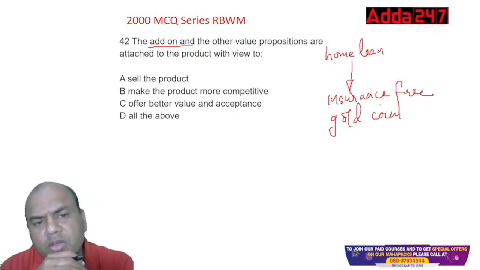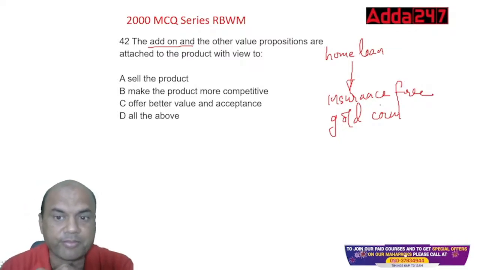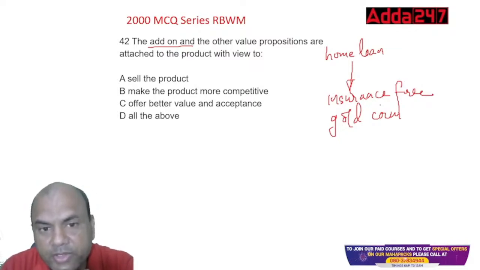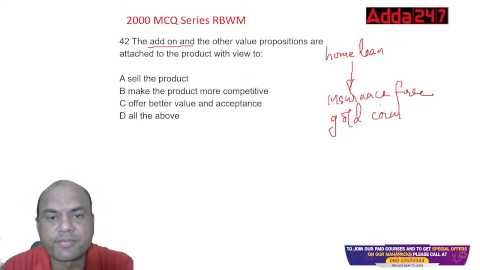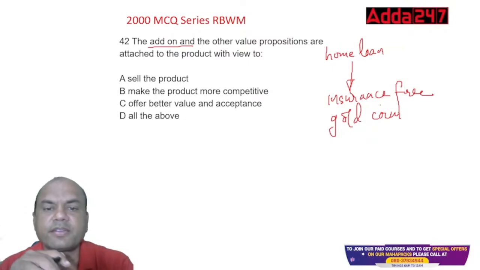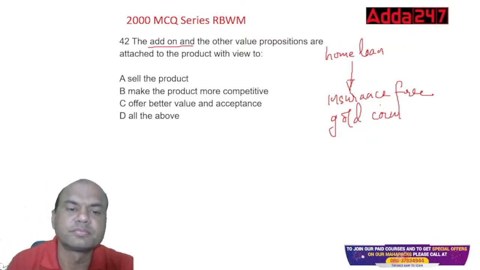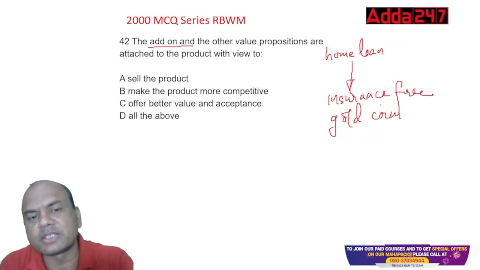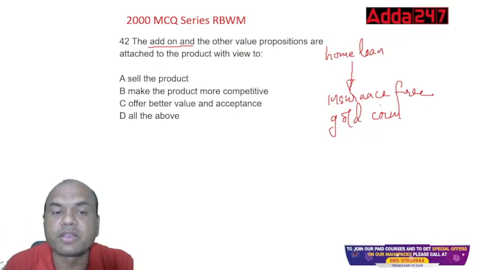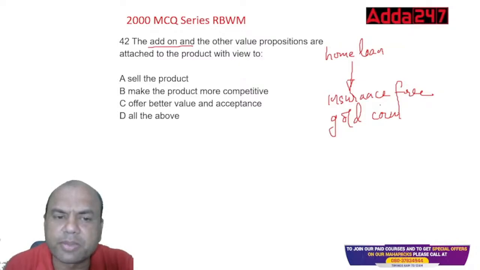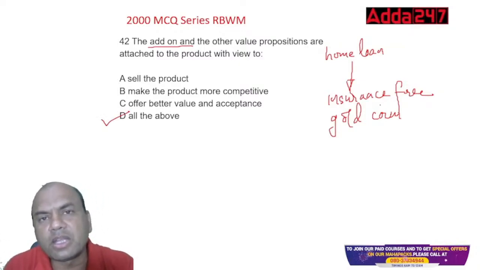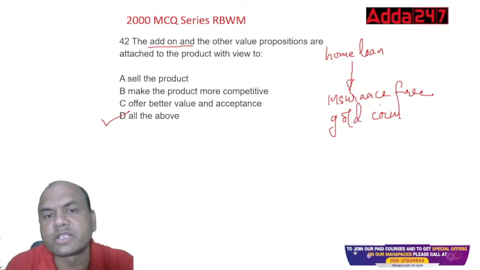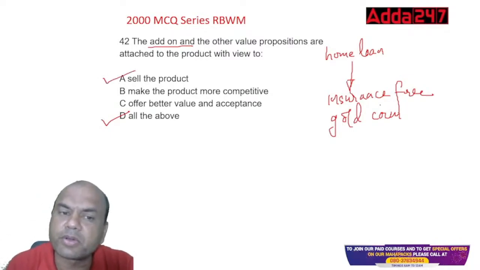To sell the product, or is it A, B or C, anyone in between, or is it D, all of them? What do you say? See, the problem with us is we try to make the choices in between. Which is the better answer? This is the better answer: all of the above. Ultimately, what is your goal when you sit in the bank? Selling the product. That is important.